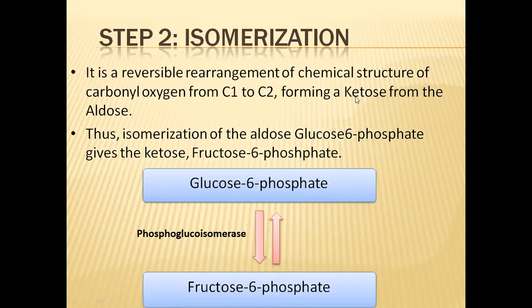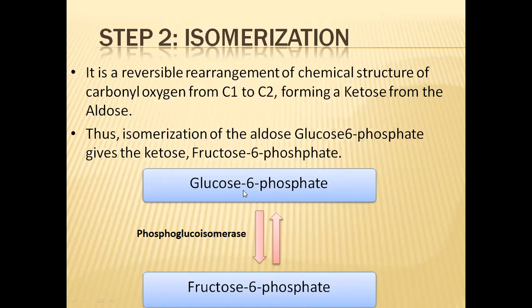In this way, a ketose will be formed. Fructose is the keto form, and glucose is the aldose form. When the carbonyl oxygen transfer is made possible, glucose phosphate will not be there. That will be converted into fructose 6-phosphate.